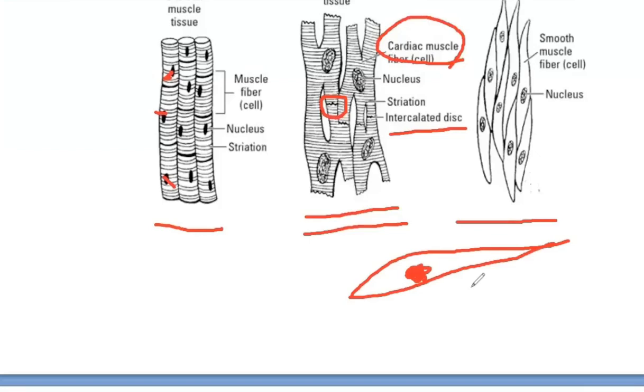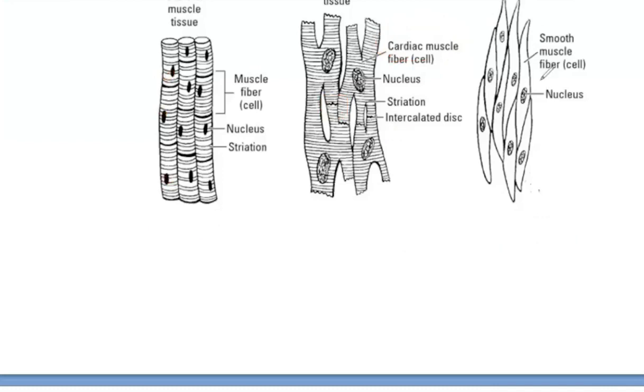So uninucleated, spindle shaped, and without any striations, involuntary. These are not under our control, present in the wall of stomach, present in diaphragm, present in all internal organs. So these are involuntary. So that's all about muscular tissue. Now we shall move to next tissue.